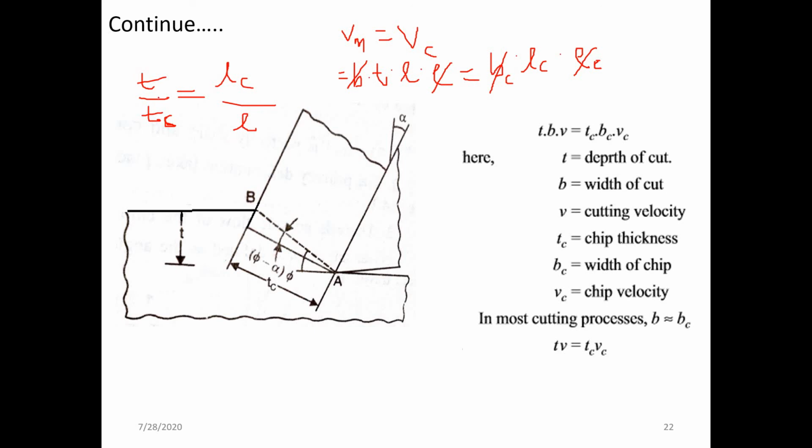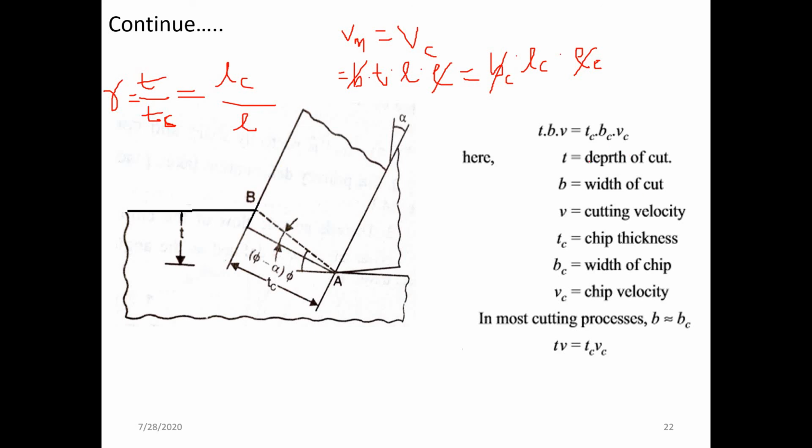Here it is difficult to measure the thickness of the chip, as the thickness of the chip is lesser there. So instead of that, what can we measure? We can measure the length of the chip, and if the length of the chip as well as the length of the uncut chip are known, we can get the ratio of T by Tc for the calculation of the shear angle. What is it basically? It is the chip thickness ratio. That chip thickness ratio is T by Tc, that is nothing but equal to R.